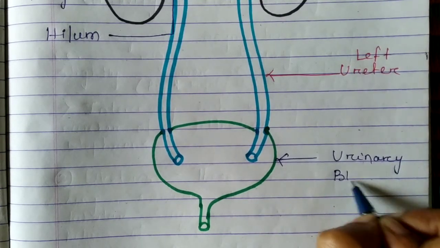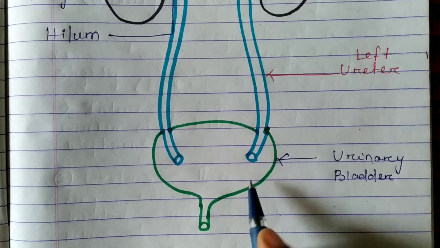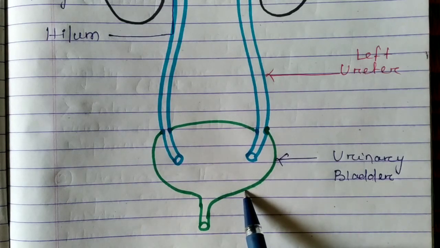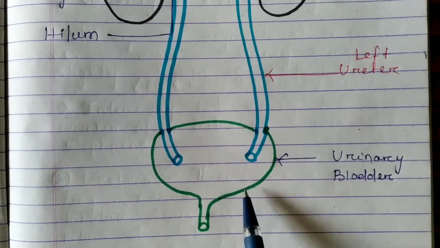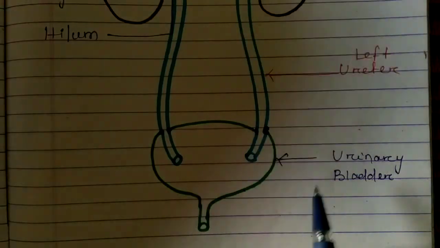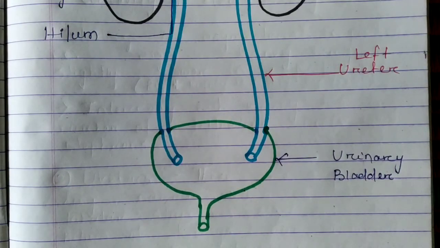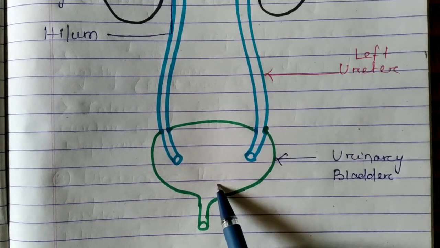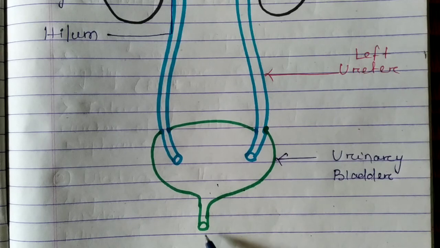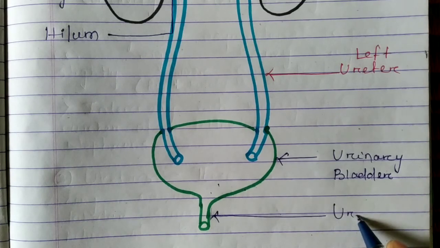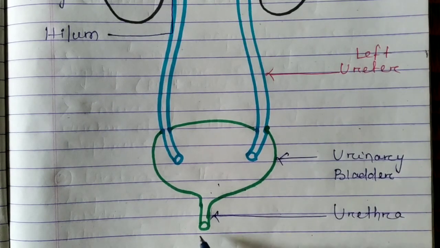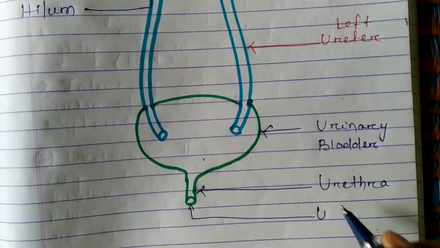In the urinary bladder, urine is stored temporarily. It is a muscular and elastic structure. The urine remains stored in the urinary bladder until a high pressure is created, which leads to the urge to pass it out through the urethra. From the urinary bladder, the urine comes out of the body through this tubular structure, which is our urethra, and the opening is called the urinary opening.